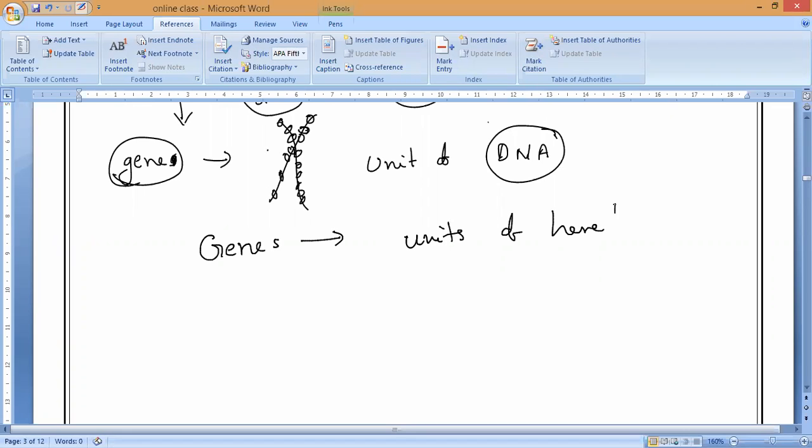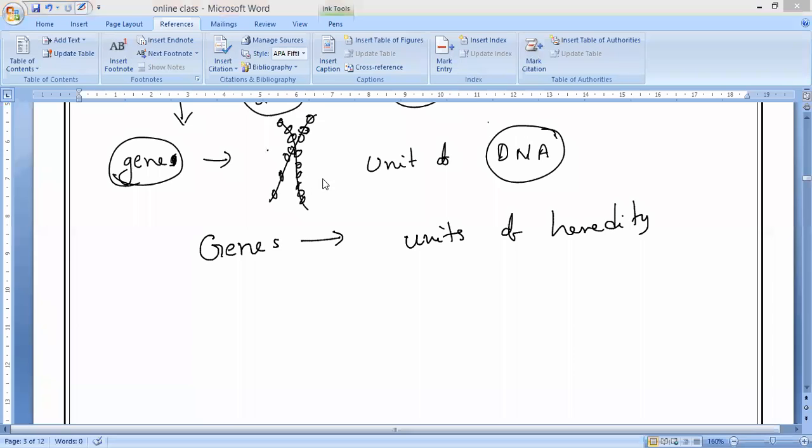Units of heredity, because every gene has the capacity to control one kind of variation or trait from parents to offspring during reproduction. Each gene passes from the parent to the offspring and controls a specific characteristic or trait. That is why genes are called units of heredity.